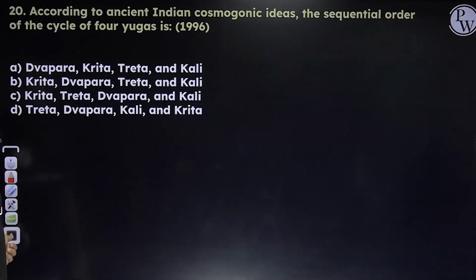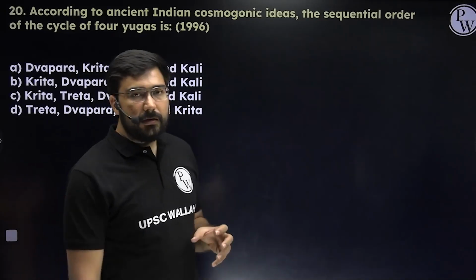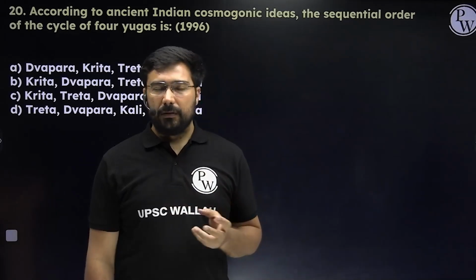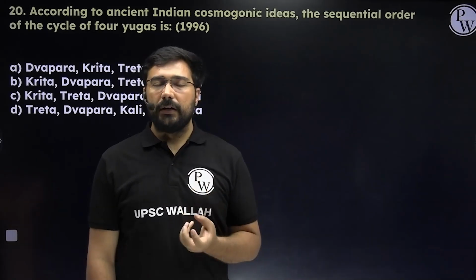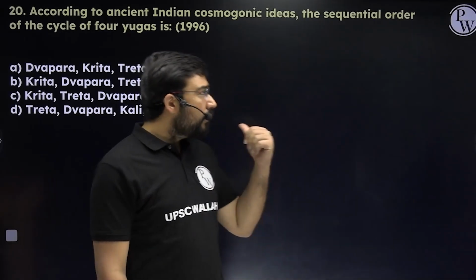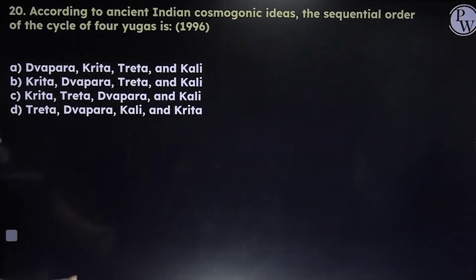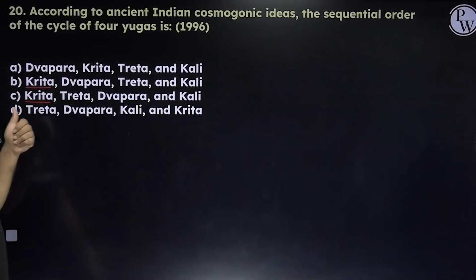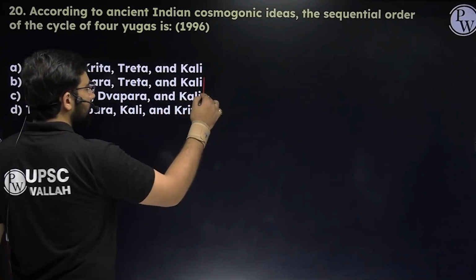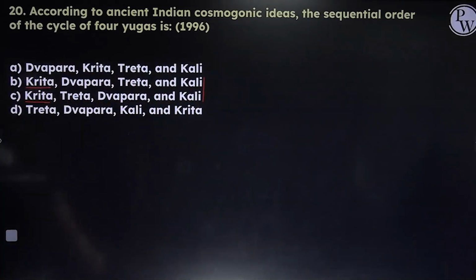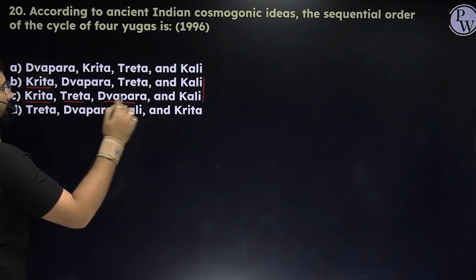Next, now all of you know that in India, if you read Puran, in Puran, how do they conceive the time? It is on the basis of Kal, right? So there are 4 Kals which are very important and we have to put them in the sequential order. So the first one is Krita, okay? So Krita or Satyug, that's the first Kal that we have, right? So the answer is going to be either B or C. And the last, which all of us are living in, is Kali Yuga. So answer is going to become B or C. The second one is Treta, then Dvapar, and then final last is Kali.